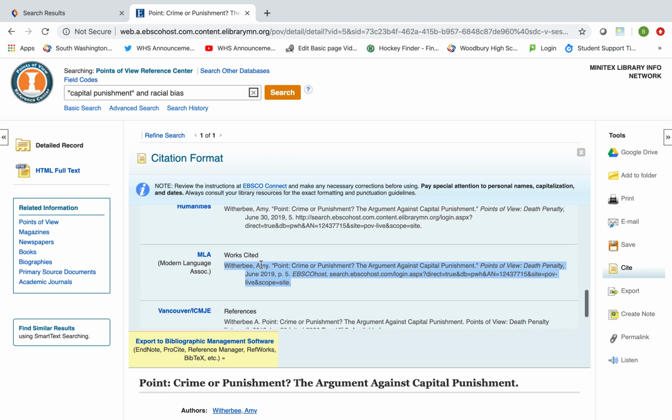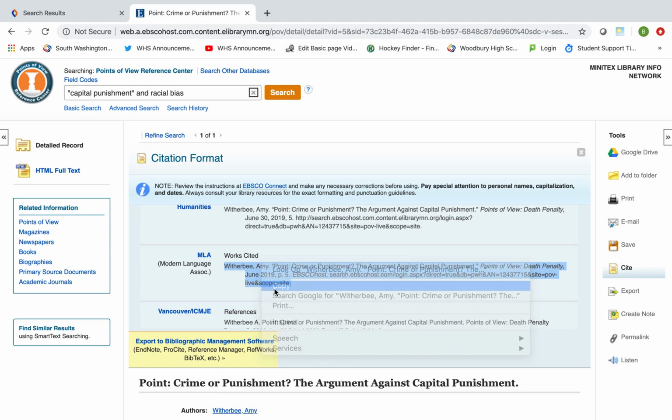So then I would copy and paste that into a Google Doc, and again, I can find that article again if I need to. I know exactly the name of it, what resource I used, and who the author was of that particular article. Then if I use that for my paper, I have to give credit on the Works Cited page, and I have all that information already saved and ready to go.